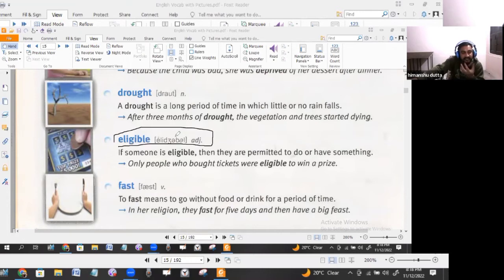It is a significance of something, or a quality of something. If someone is eligible, then definitely the person is permitted to do something. Only people who have bought the tickets were eligible to win a prize. They were eligible. Obviously, who bought the tickets would be able to win the prize.